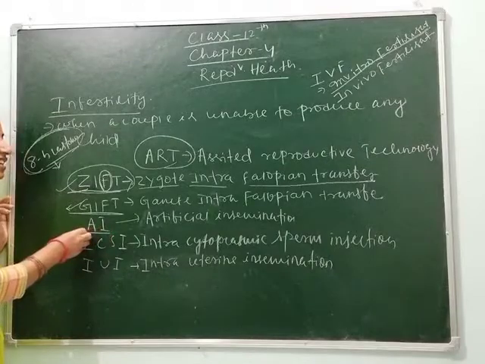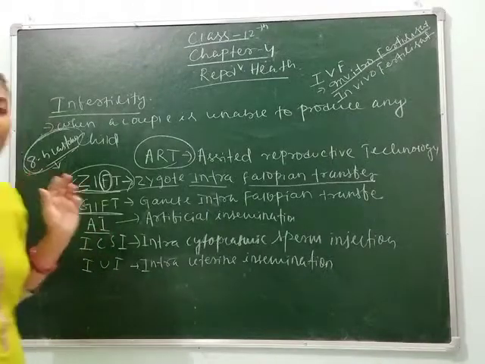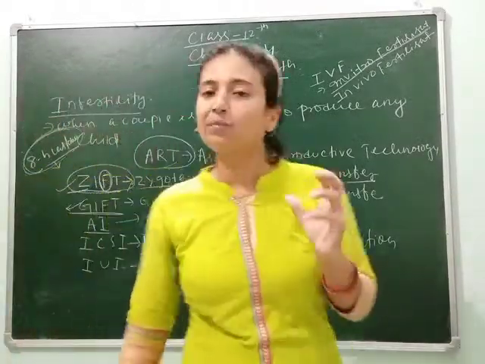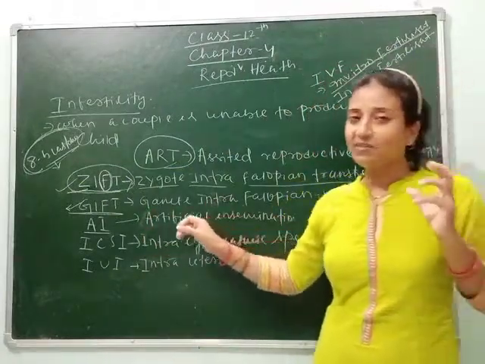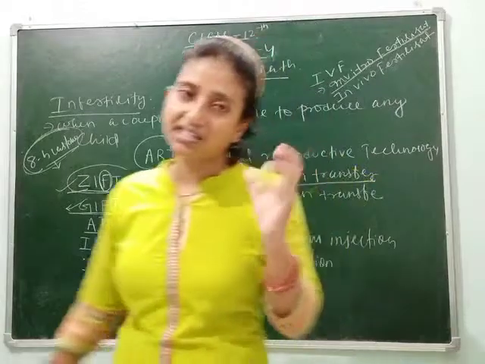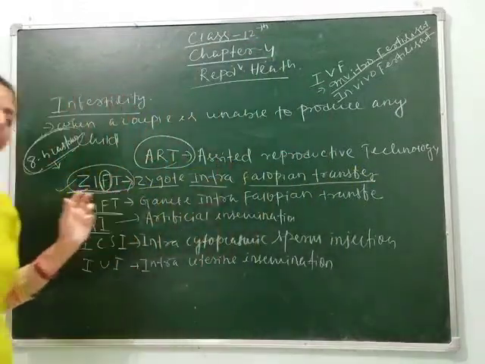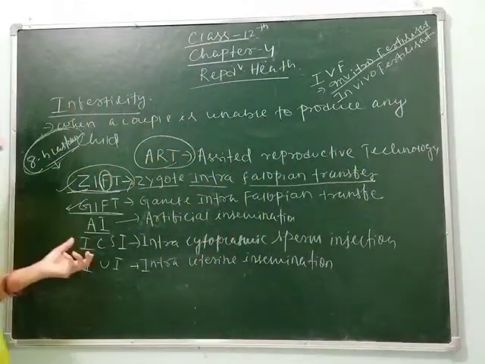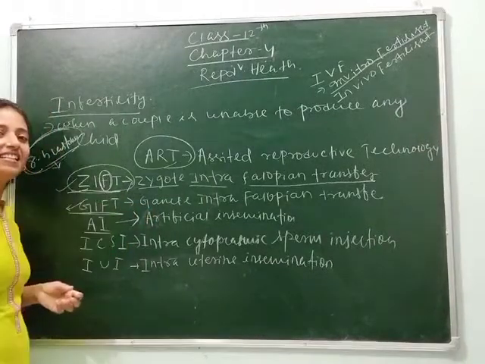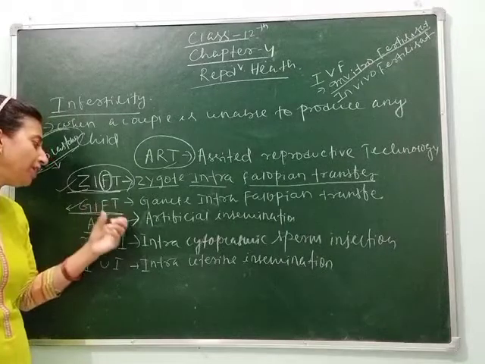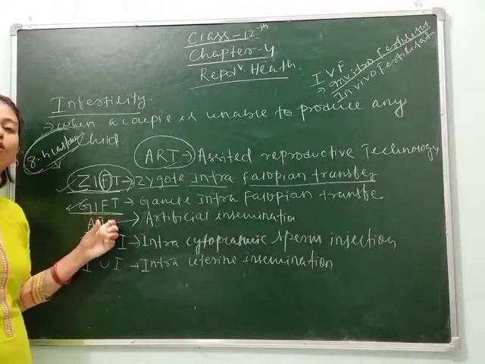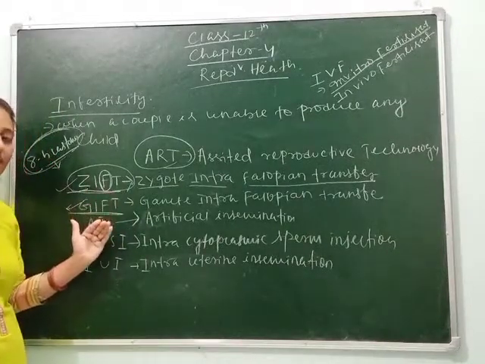Next, artificial insemination. As I have told you, if the male partner has a low sperm count, in artificial insemination the semen or sperm is collected from a healthy donor or from the partner, and it is artificially inseminated into the vagina of the female, due to which it goes towards the fallopian tube and fertilizes.